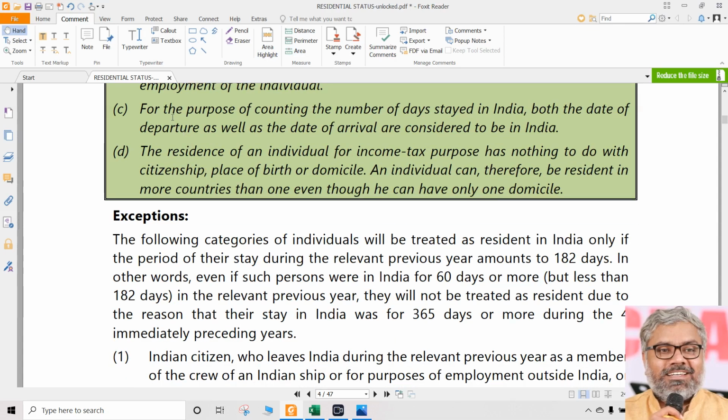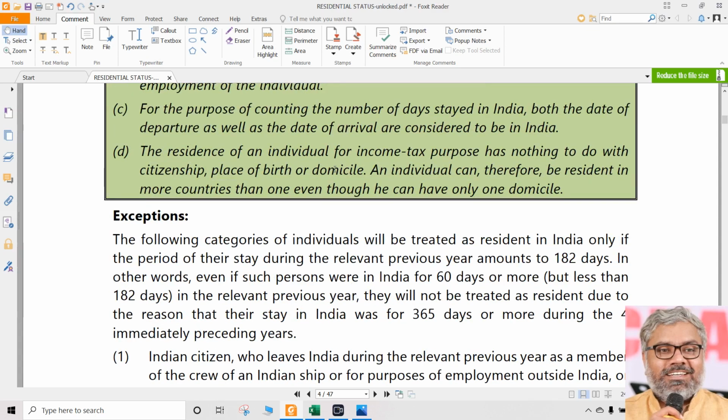And a very important point in computations, which will be useful for us in solving the problems, is point number C. For the purpose of counting the number of days stayed in India, both the date of departure as well as date of arrival are considered to be in India. Very important point. So, whenever we are calculating the 182 days, 60 days, 365 days of stay in India, should it be inclusive of the day of departure and arrival or not is the question.